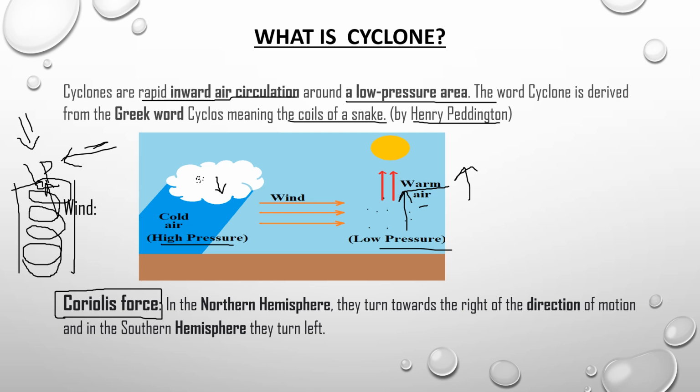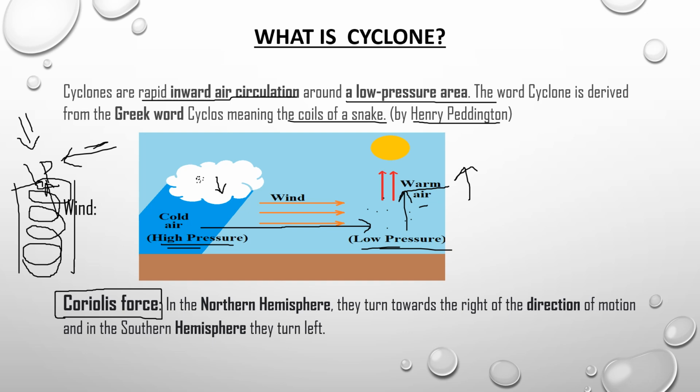What happens? The earth has an automatic balancing system, that it has to maintain a constant atmospheric pressure. So here it is high pressure and here it is low pressure. In order to balance the pressure on the earth, the high pressure wind will move towards the low pressure and create a balance.